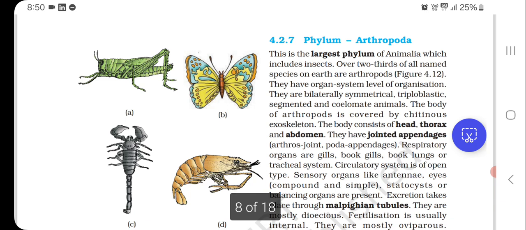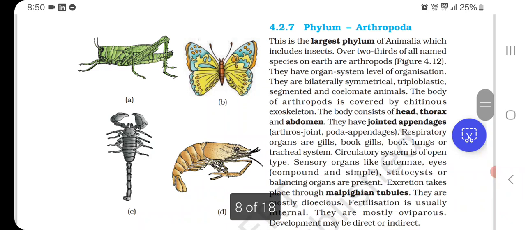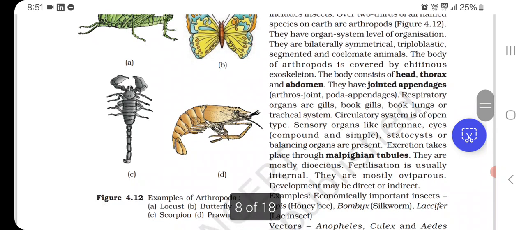Phylum Arthropoda. This is the largest phylum of animals, which include insects. Over two-thirds of all named species on Earth are arthropods. They have organ system level of organization. They are bilaterally symmetrical, triploblastic, segmented, and coelomate animals. The body of arthropods is covered by chitinous exoskeleton. The body consists of head, thorax, and abdomen.